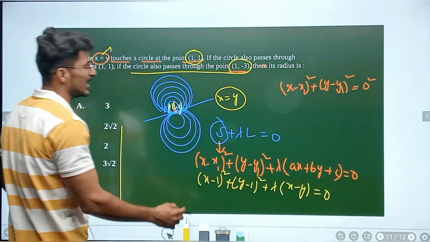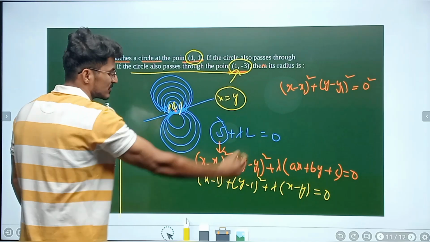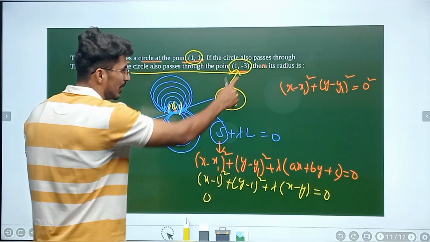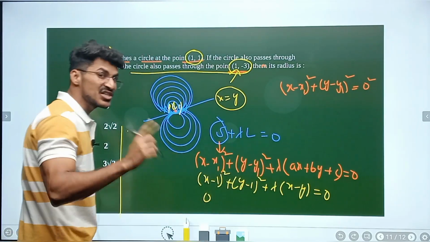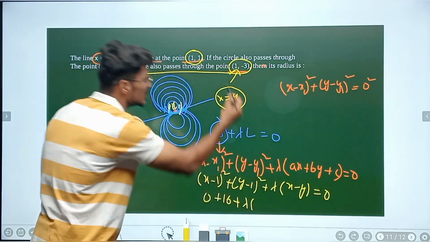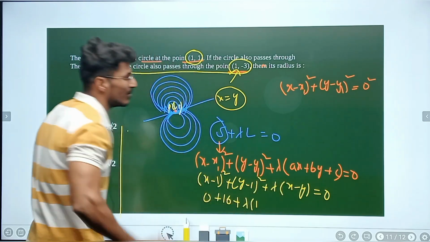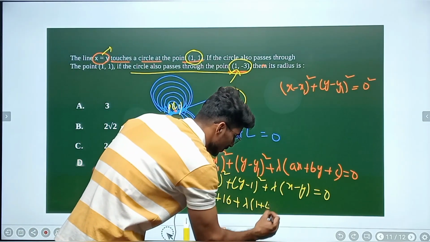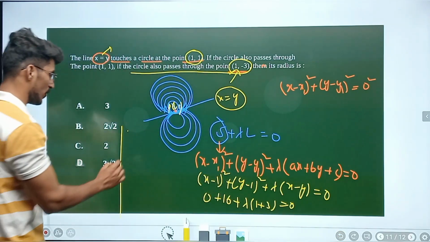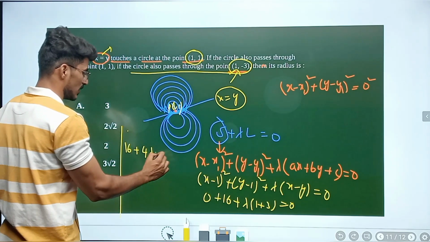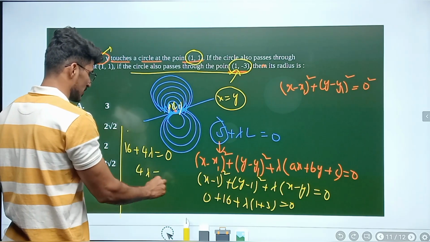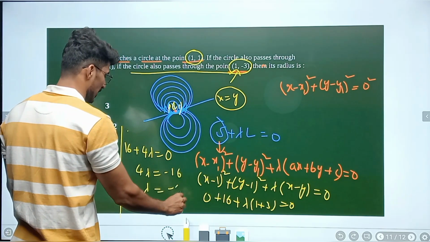So for finding lambda value, let us make sure that this point passes through this circle equation. So 1 minus 1 whole square, which is 0. Alright. So minus 3 minus 1 whole square. So plus 16, minus 4 whole square is what? Plus 16. Alright. Plus lambda into x is what here? 1. Alright. So minus y given. Minus into minus is what? Plus. So plus 4 plus 3 is equal to 0. Right. Then what am I going to get? Tell me here. 16 plus 4 lambda is equal to 0. So 4 lambda is equal to minus 16. Lambda value is what? Minus 4 I got.